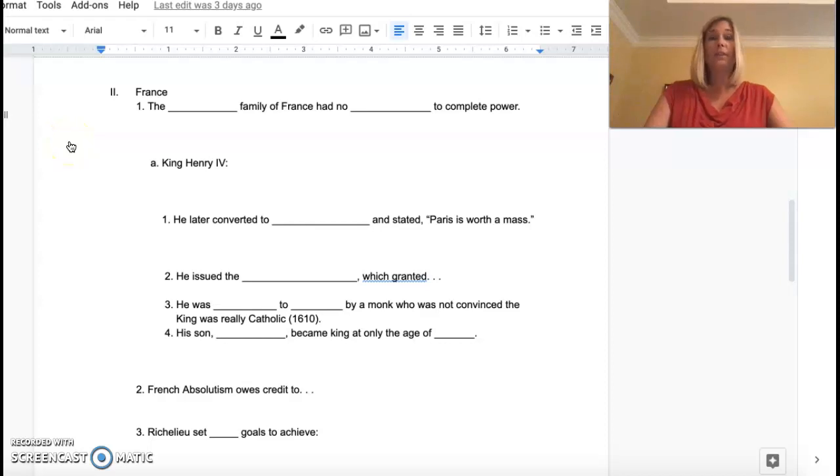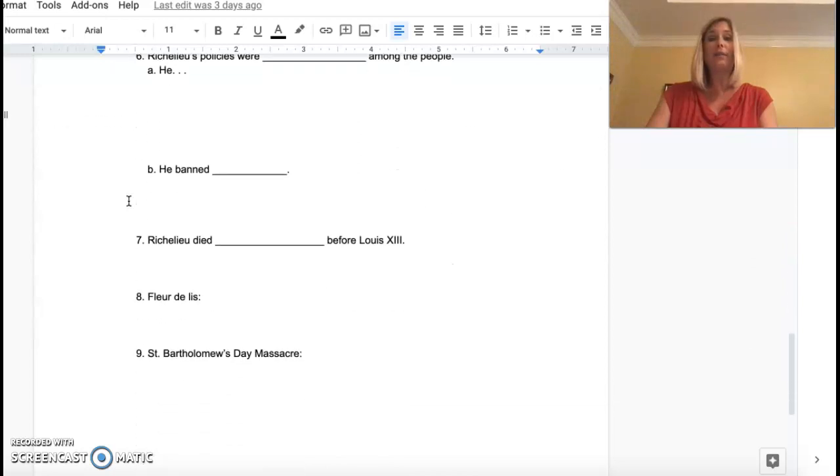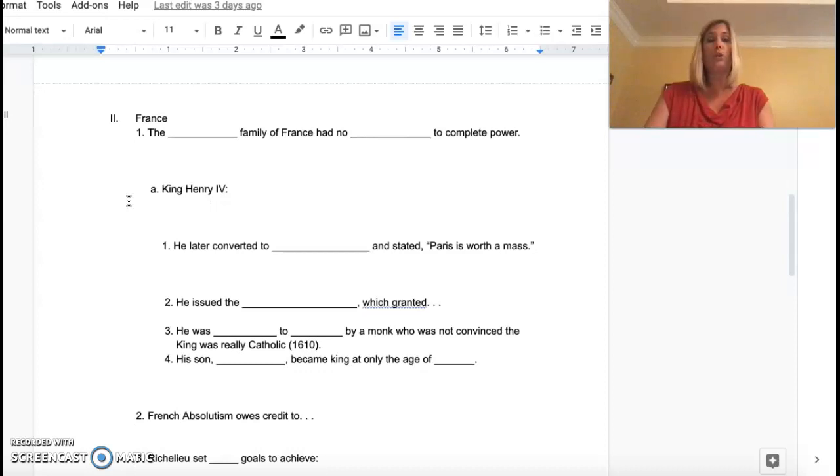This will cover information on the age of absolutism, section 2 of your typed outline. As you can see here, make sure you are using this information when you are taking notes by watching the PowerPoint recordings. So you can see the focus is going to be on France, and it is these 2 pages for Roman numeral 2.